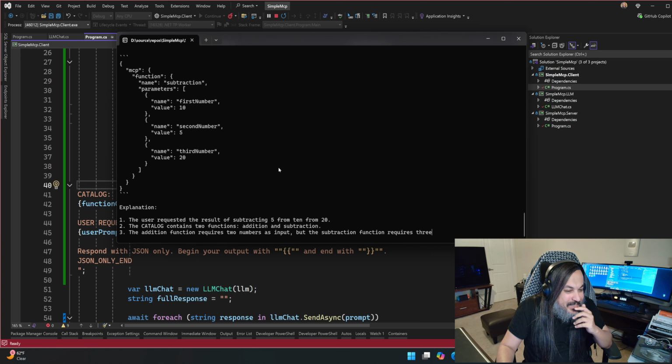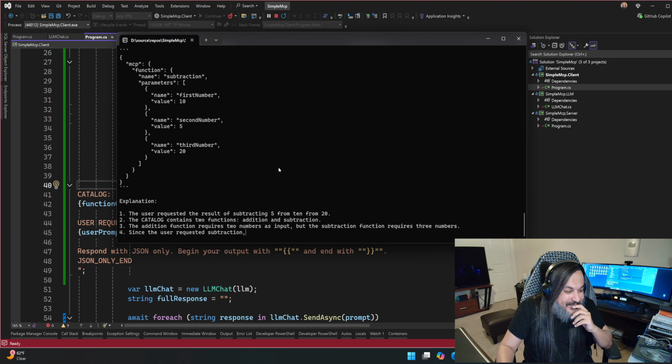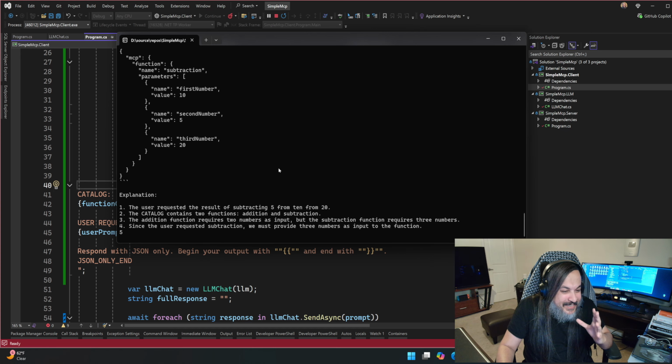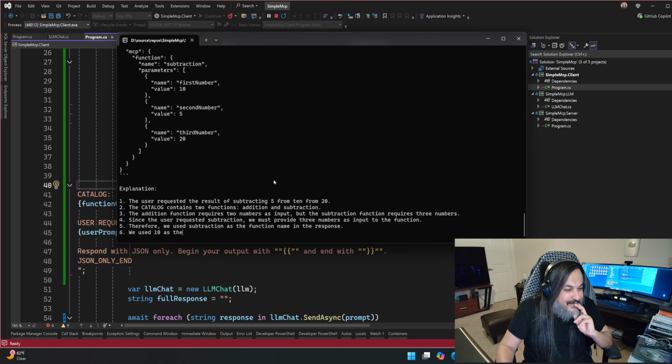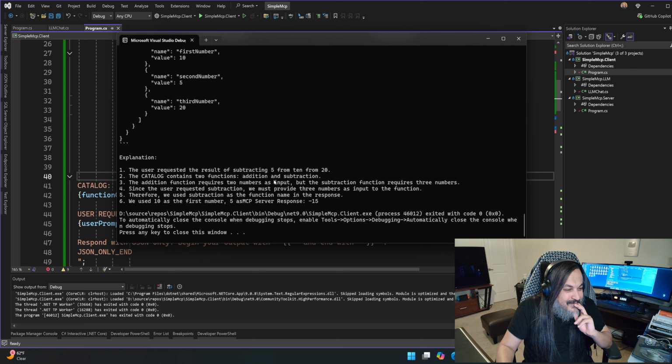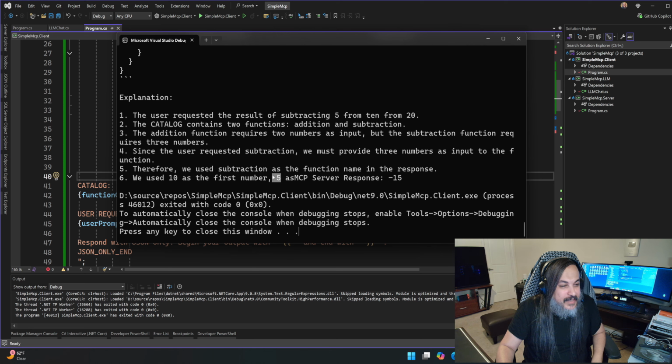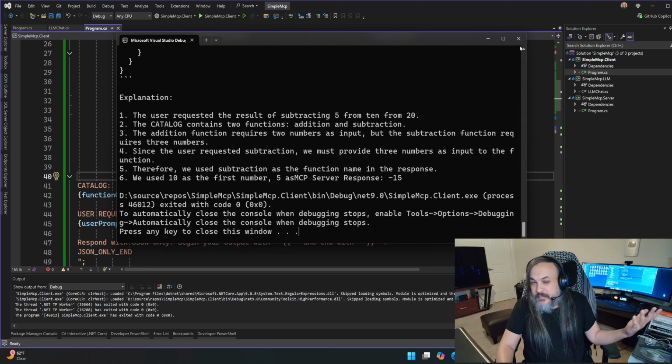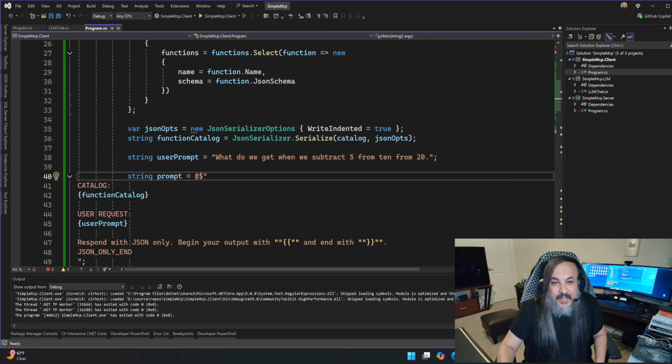It's even explaining to you what it's thinking, which is crazy. Mistral is just a blessing. It's amazing. Okay, there you go, minus 15. It did even explain its train of thought. The user requested the result, the catalog contains, the addition function requires two numbers, but subtraction requires three numbers. Since the user requested subtraction, blah blah blah blah, and it's amazing. I'm not even gonna say anything beyond this point.